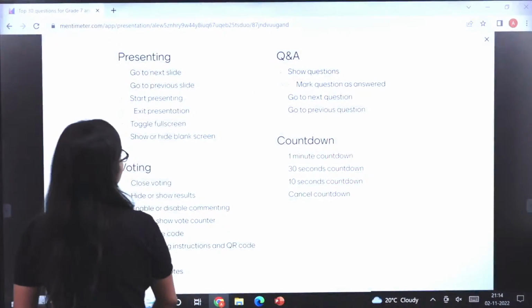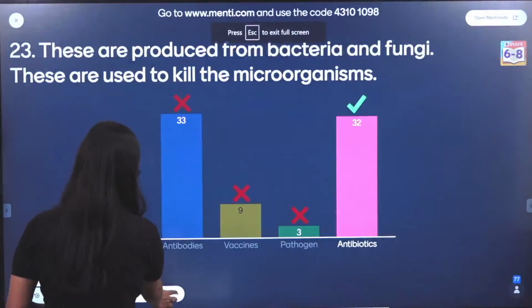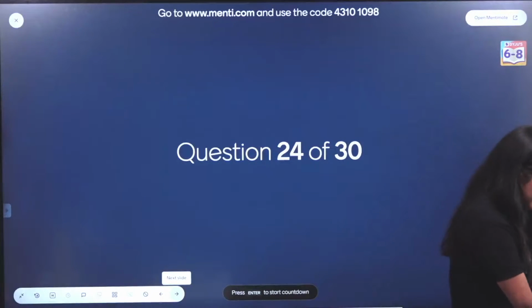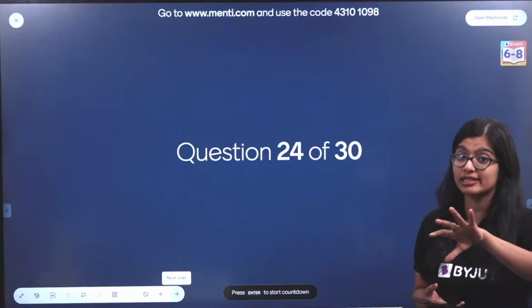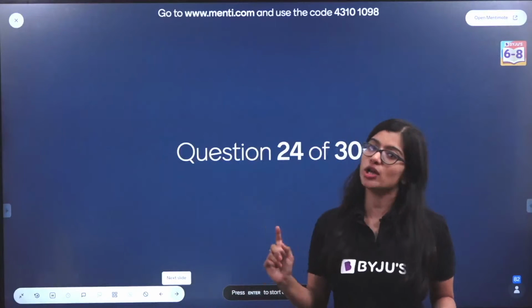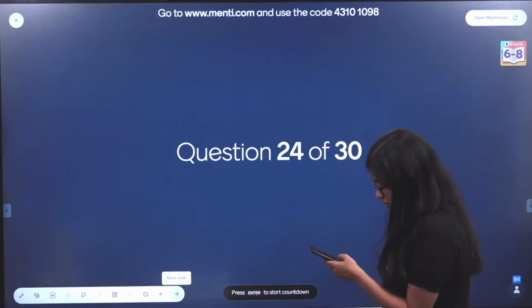All right. Oops, I think I pressed something. Let me just go back. Yeah. Question number 24 and then we're quickly going to have it, okay? Ma'am, what are pathogens? Pathogens are nothing but microorganisms that can cause diseases, or they are harmful microbes that can cause diseases. That is what we call as pathogens. Yes, okay.